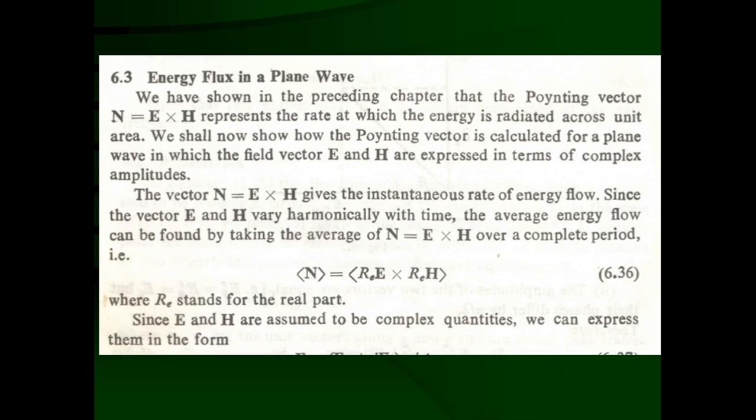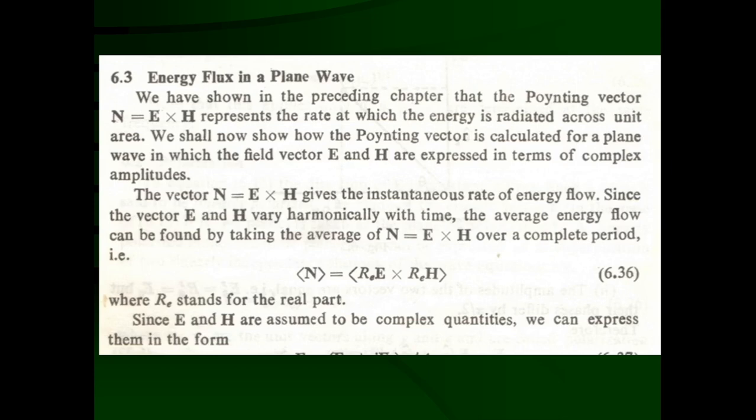The vector N equal to E cross H gives the instantaneous rate of energy flow, because this is a function of r and t, time also. It may be sine or cosine waves, so omega t will be there.